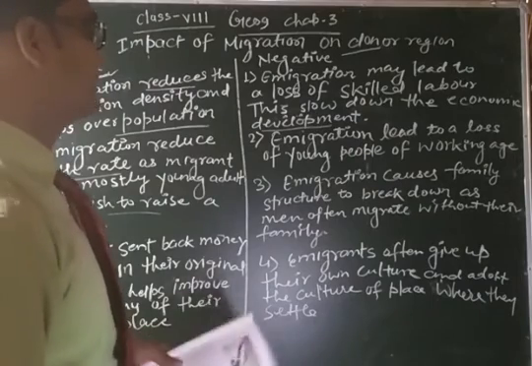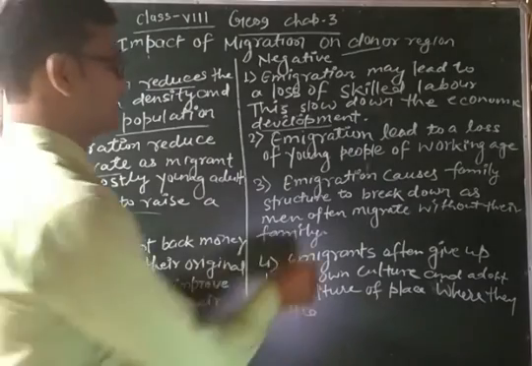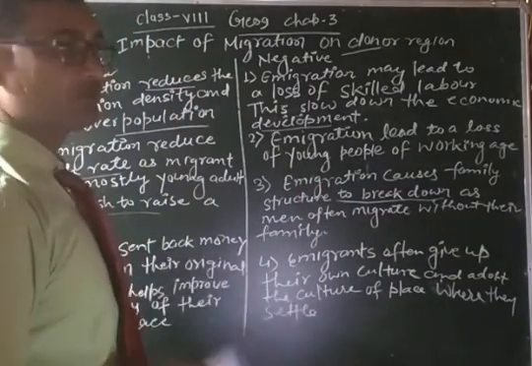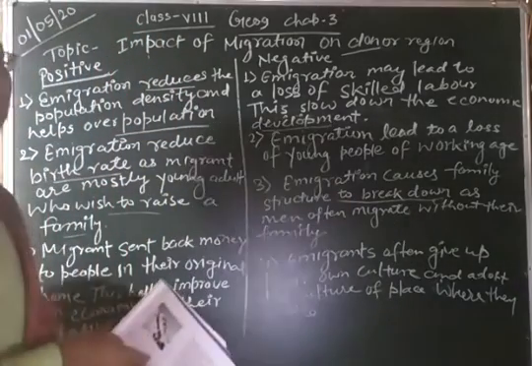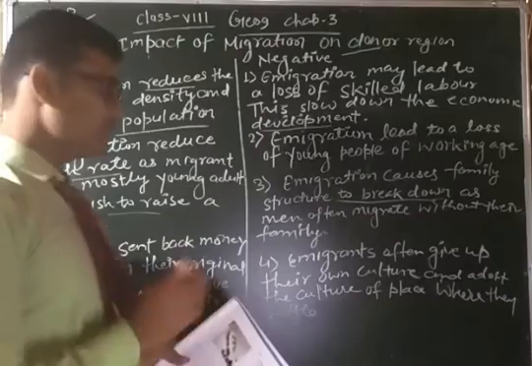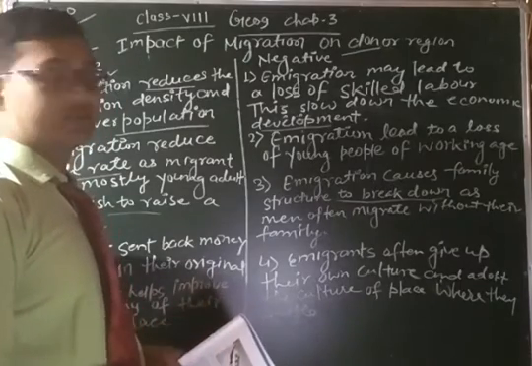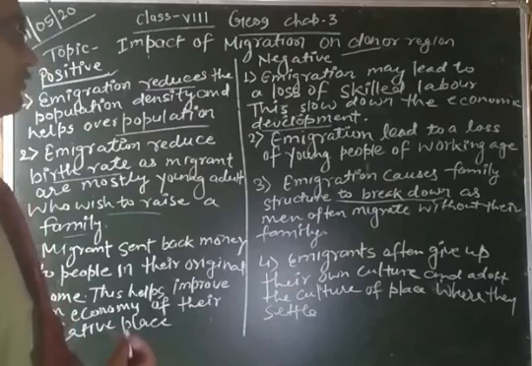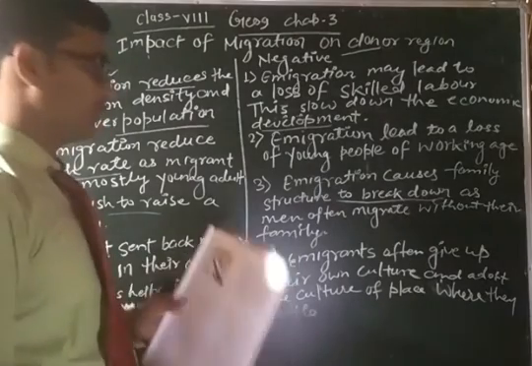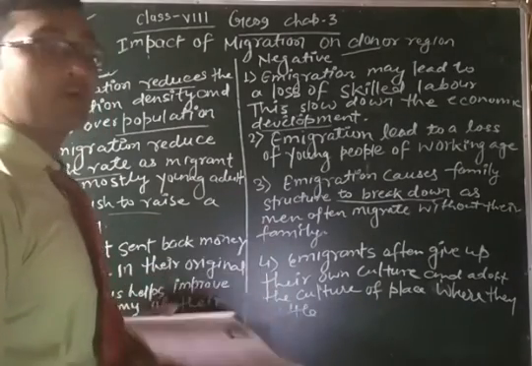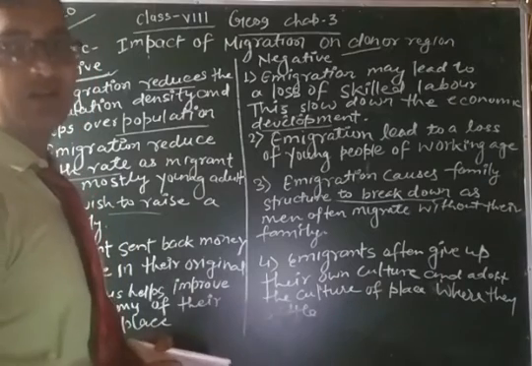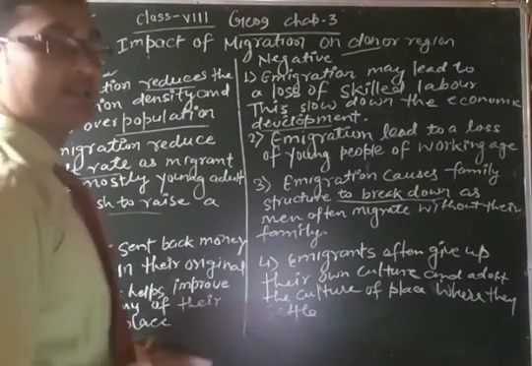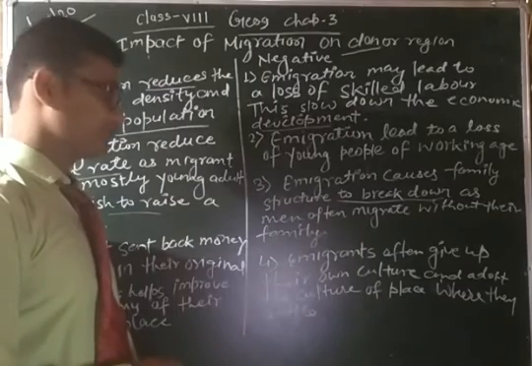Now, migration causes family structure to break down. It means it breaks down the family structure, because generally the male goes to other countries, but the family remains in the native places. So it breaks down the structure of the family. It means the proportion of men decreases and the proportion of women increases.